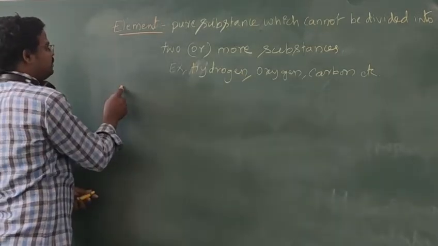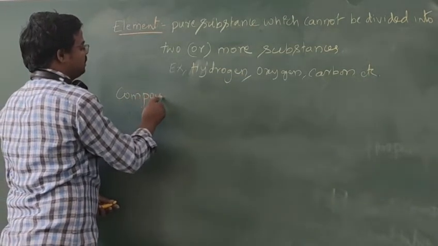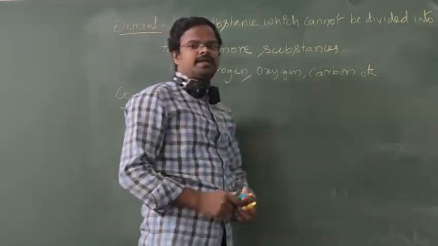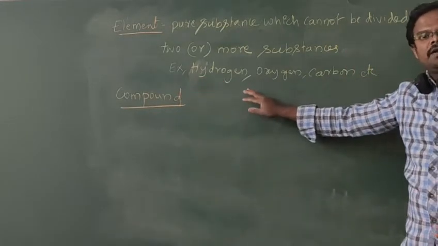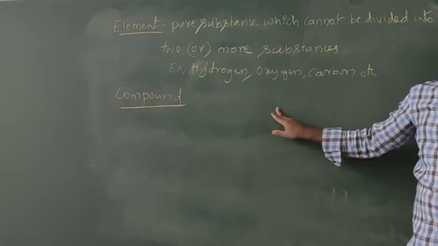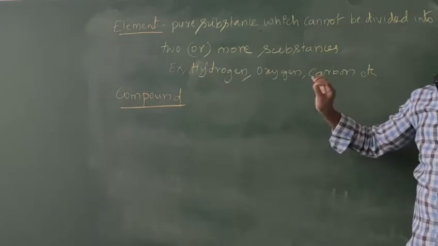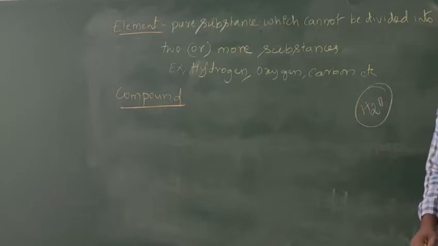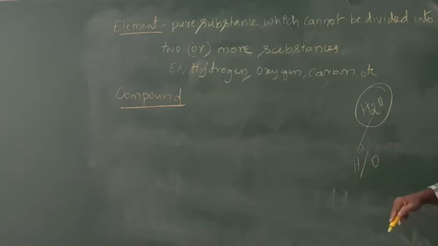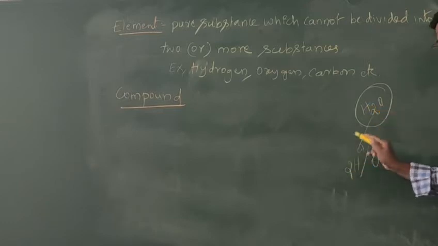Okay, next see what is a compound. A compound is a substance which is formed by the combination of two or more elements in a fixed proportion. For a compound, take one example like H2O. The composition of H2O is hydrogen and oxygen. If you take 1 mole of H2O, 2 hydrogen atoms must be fixed and 1 oxygen atom must be fixed.